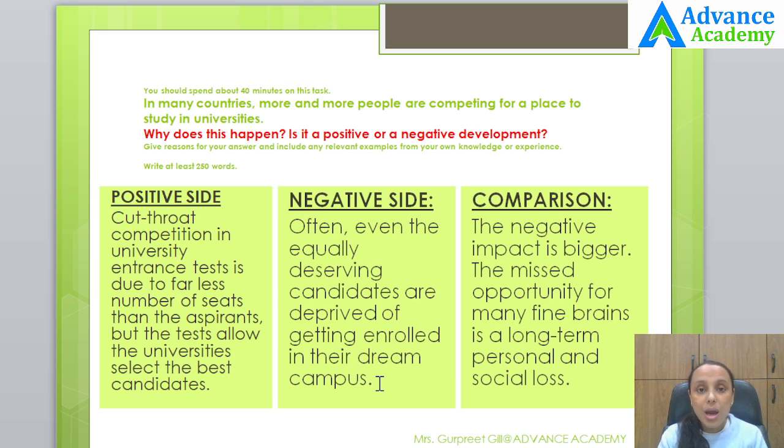Because the competition is so hard that the person who gets the admission into the dream campus stands at, for example, 99% marks in the competitive exam, and the person who is rejected might be having 98% marks. So just because of the discrepancy of 1% mark, the person might be rejected from getting an admission in the prestigious institutes. So the person who had been scoring 98% on a competitive exam was also almost equally deserving and intelligent. So that might be a bad day on the exam day, that he was not able to perform 1% more.